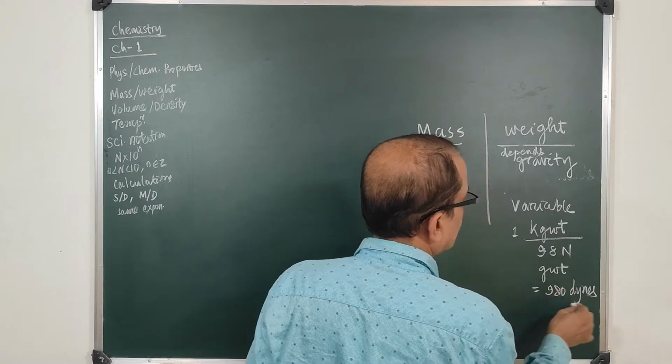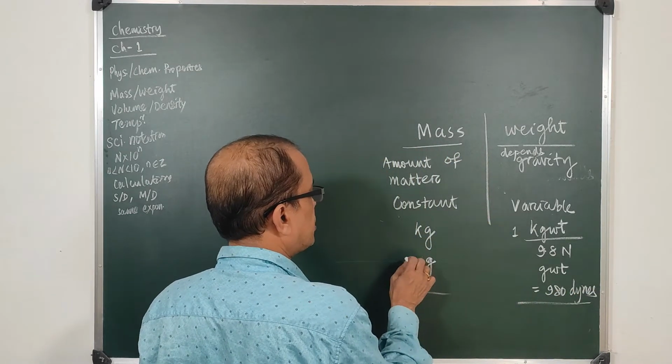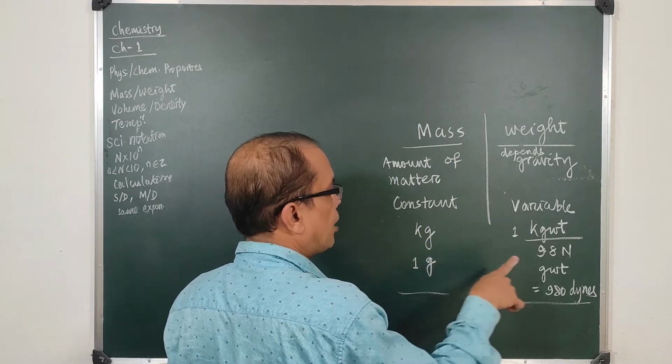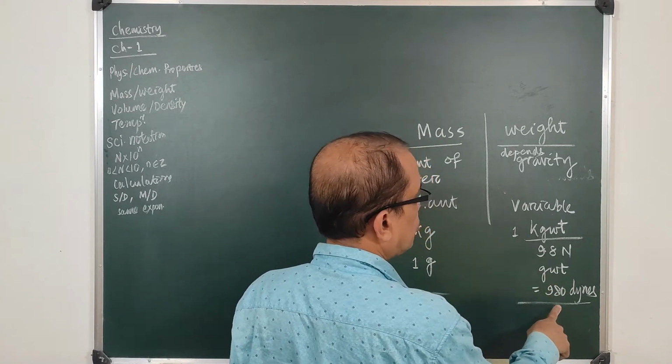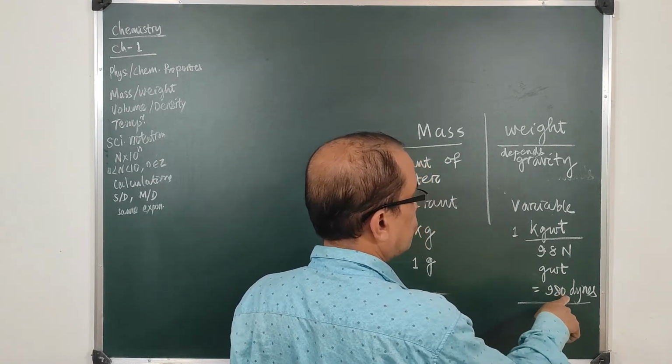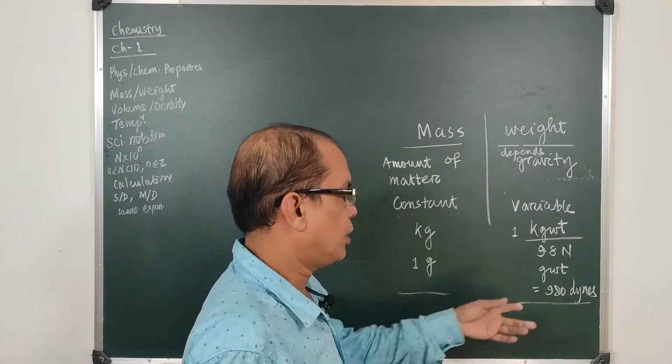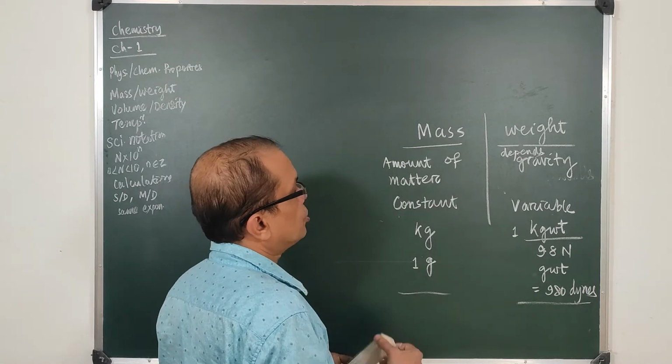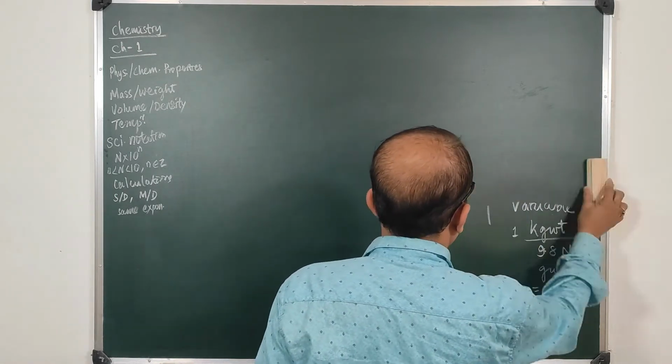So see, there is a basic difference. 1 gram will have a weight of 1 gram weight, and that will be equal to the pull of the earth with the value 980 dynes. So this is the difference between mass and weight.